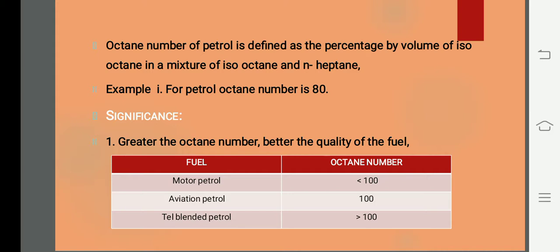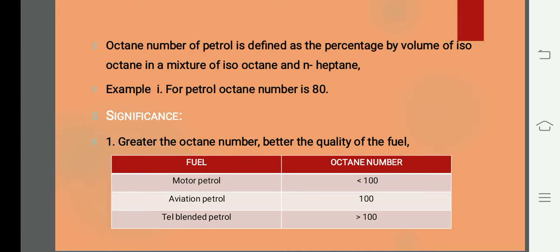Is it okay? You know what this motor petrol is. We all know this, because it is nothing but the petrol which we are using in automobiles, cars, bikes, two-wheelers, and all the things we use only motor petrol, which is having an octane number 80. Coming to Aviation Petrol, it is nothing but petrol which is used in flights, aeroplanes and all.